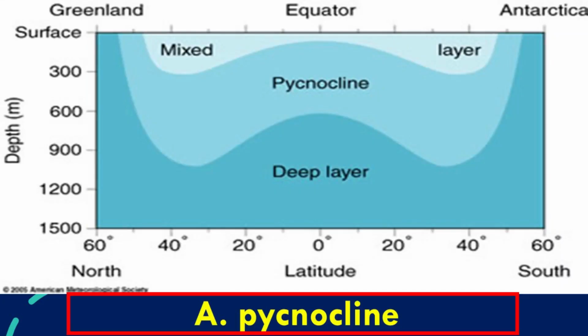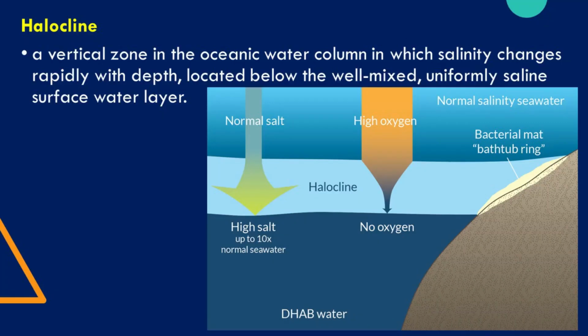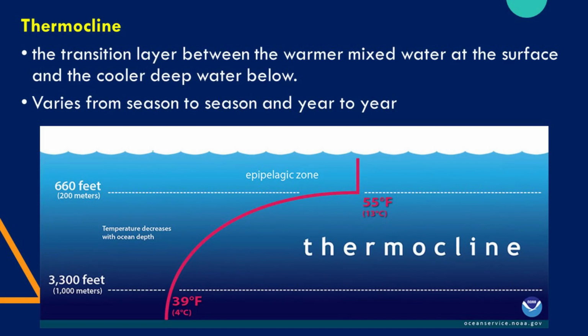Pycnocline. The halocline is a vertical zone in the oceanic water column, in which salinity changes rapidly with depth. It is located below the well-mixed, uniformly saline surface water layer. A thermocline is the transition layer between the warmer mixed water at the surface and the cooler deep water below. Thermocline varies from season to season and year to year.